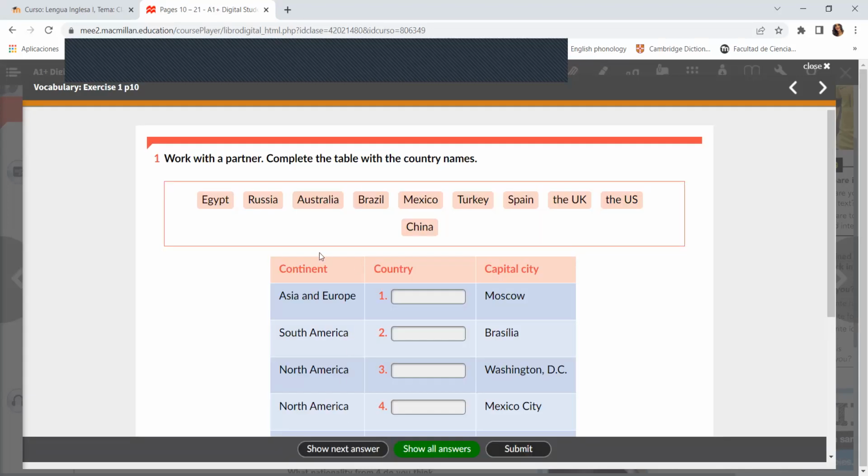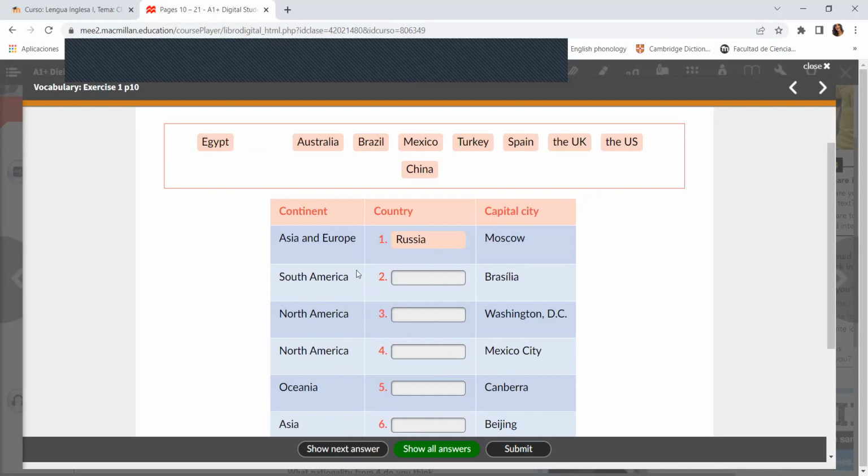And here we have the answer key, the answers. So let's see. For example, here says the continent and the capital city. So we have to put here the country. Number one says is Asia and Europe, the continent. The capital city is Moscow, so the country is Russia.